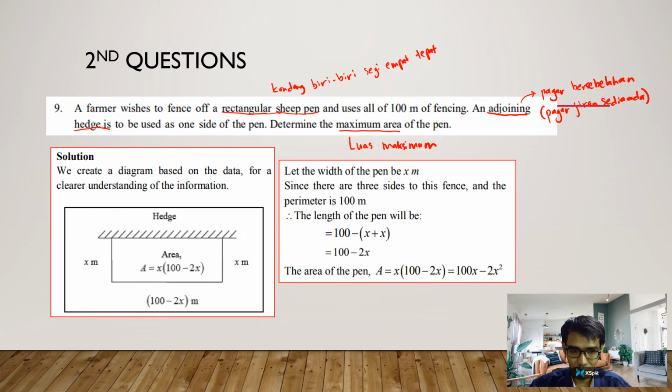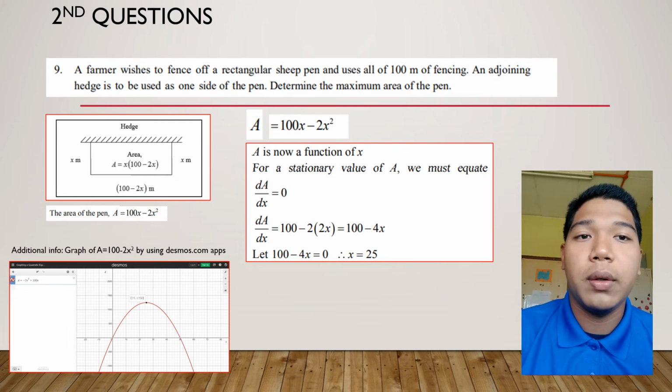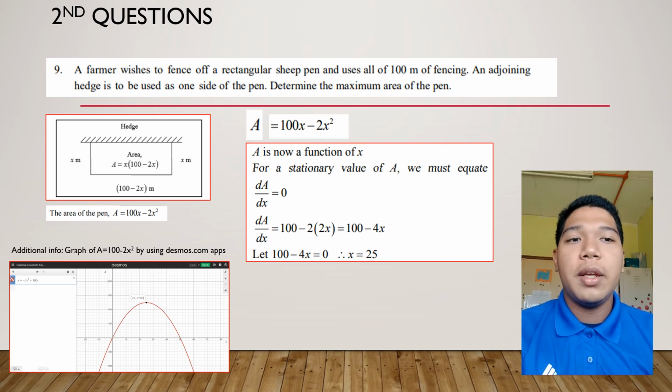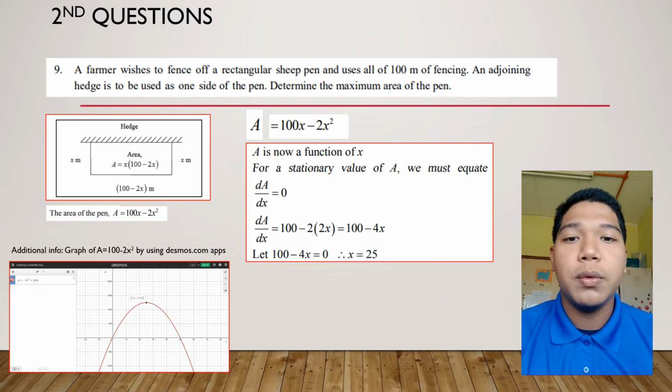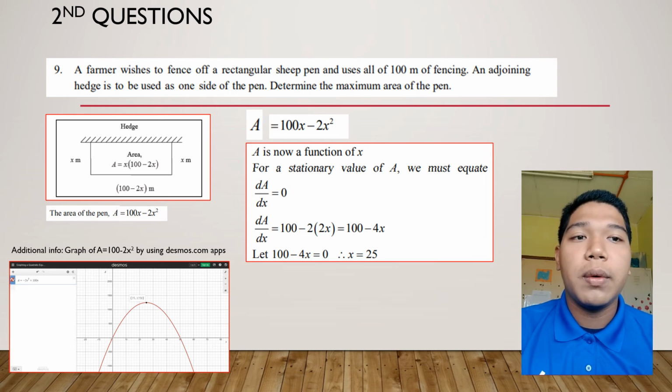Okay, Azam, go on with the other steps to solve this question. The area of the pen, which we replace with A, equals 100x minus 2x². And A now is a function of x. For a stationary value of A, we must equate dA/dx equals 0. Then dA/dx equals 100 minus 2 multiplied by 2x, equals 100 minus 4x. Let 100 minus 4x equal 0, and we get the value of x is 25.